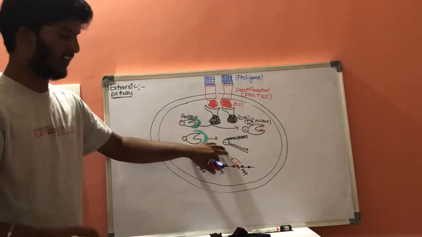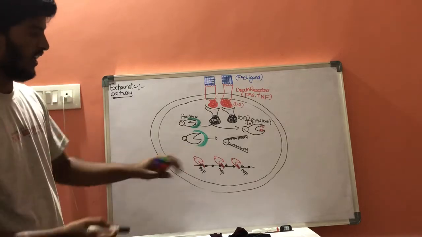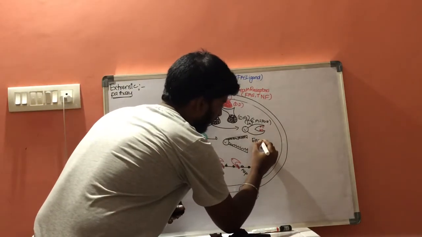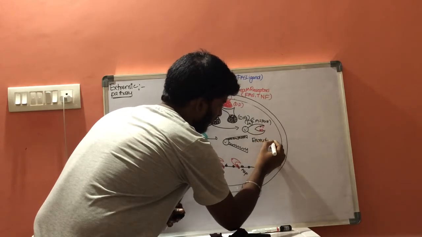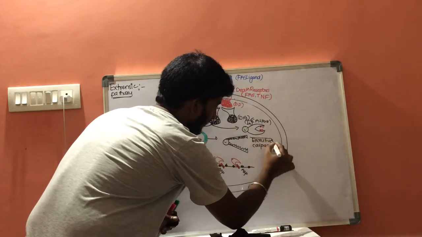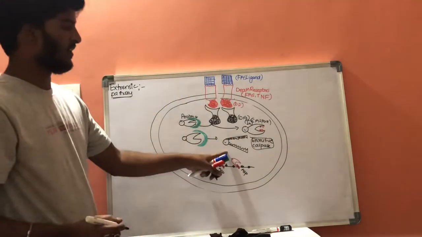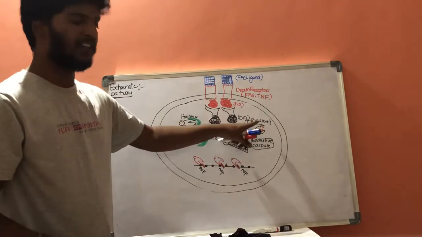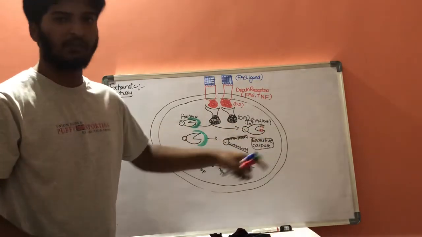This special type of cutter is called the executioner caspase. Here this is the initiator caspase, and this is the executioner caspase.